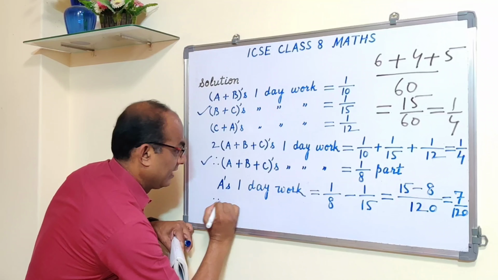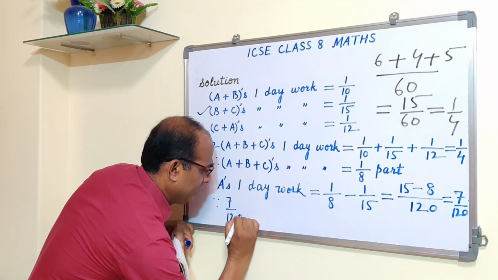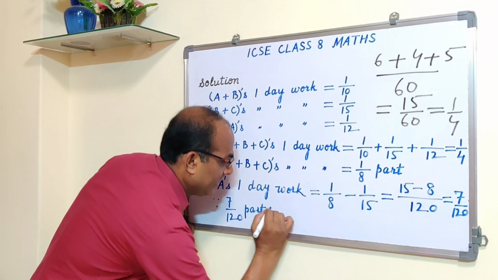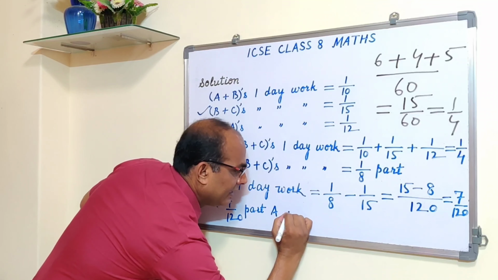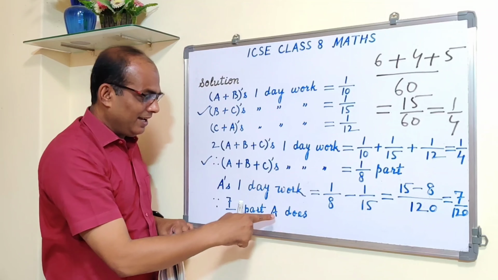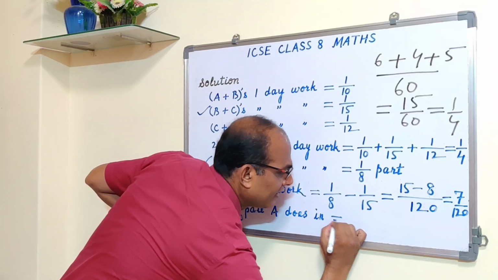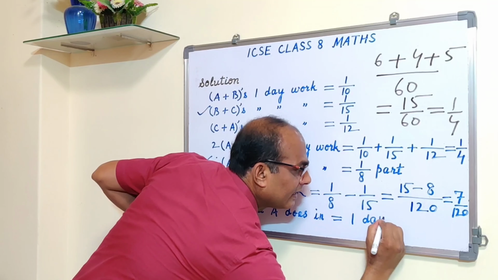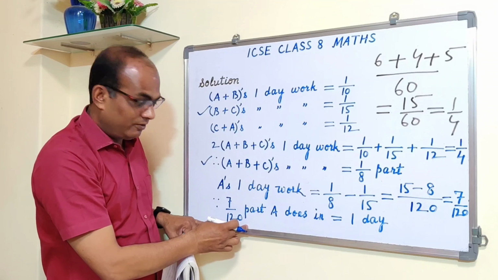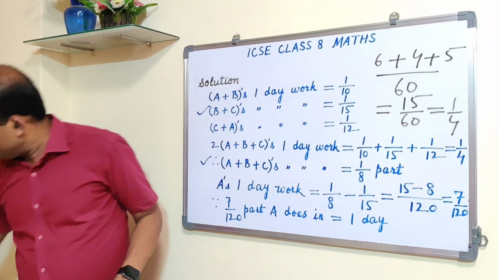Since 7 upon 120 part of the work A does, or A finishes, or A completes, since 7 upon 120 part A does in 1 day, therefore one work, full work, whole entire work, A does in 120 upon 7 days, right?